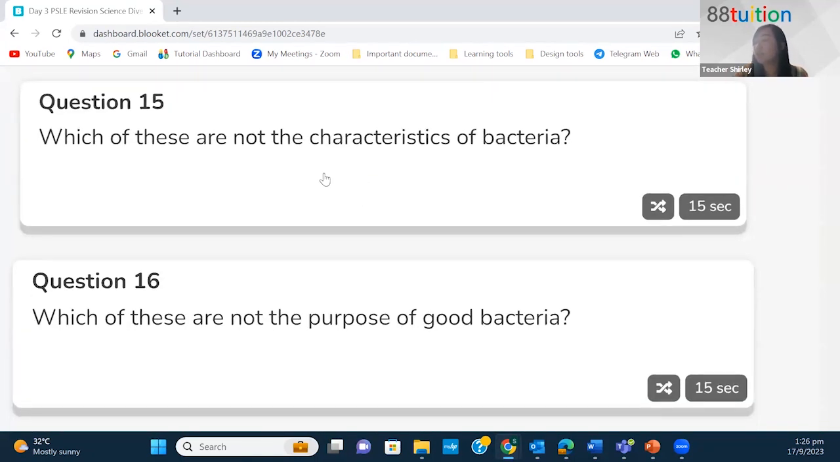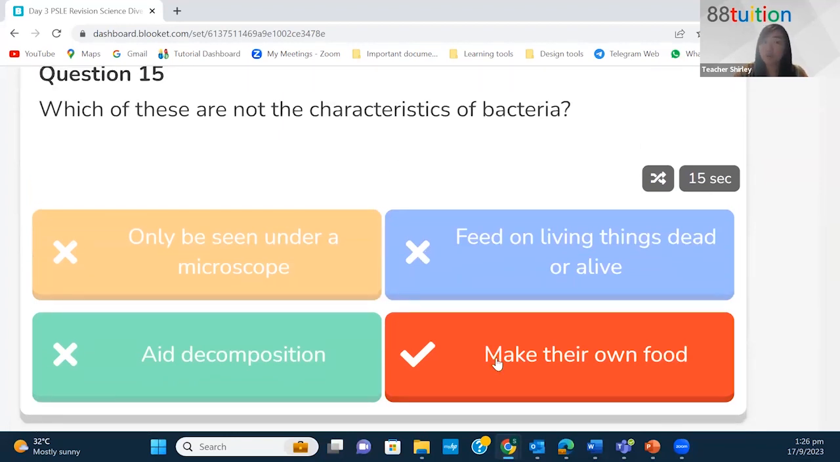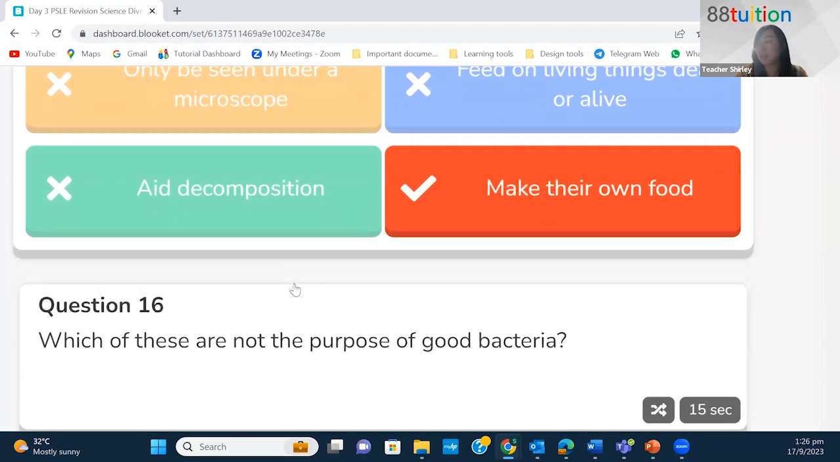Which of these are not the characteristics of bacteria? Bacteria do not make their own food. Okay, so this is not a characteristic of bacteria. The bacteria can be seen only under a microscope. Bacteria feed on living things, whether dead or alive. Bacteria also help in decomposition, but it does not make its own food.